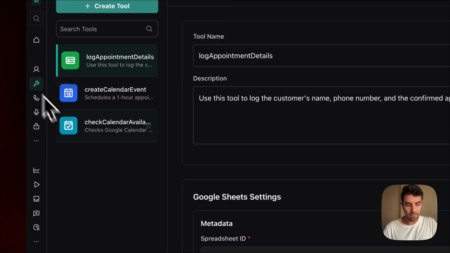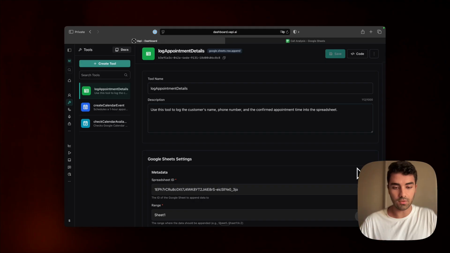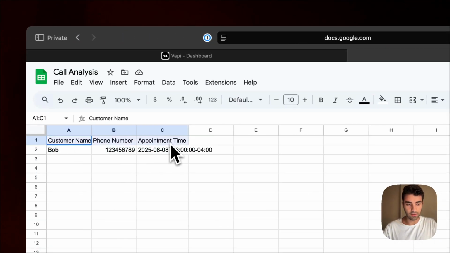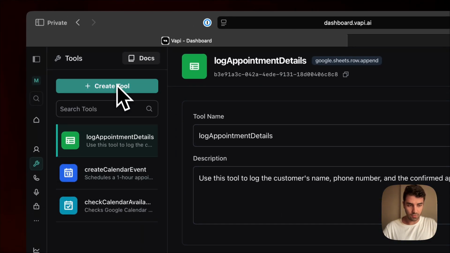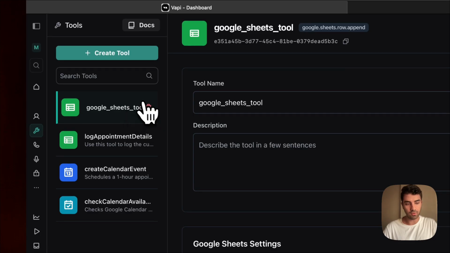So we will build a tool so that our agent, once it's connected to this tool, is able to perform the actions that we want it to perform. So in this case, collect this information right here. Now, I already created the tool. So what you need to do is just go here, Google Sheets, and it will create the tool for you.